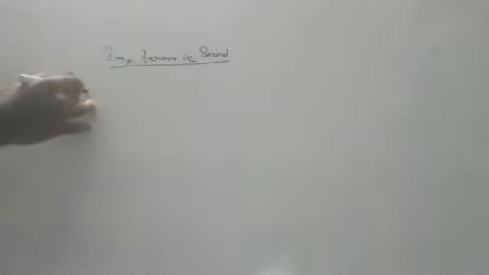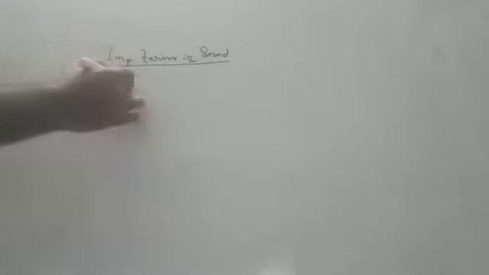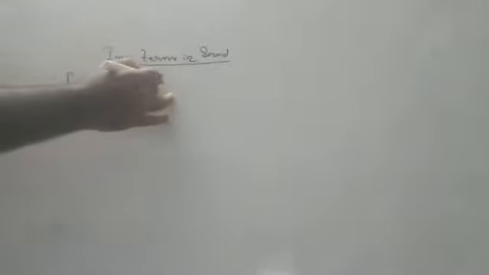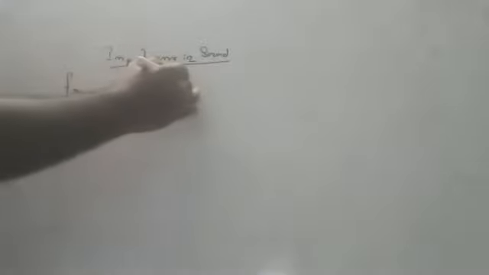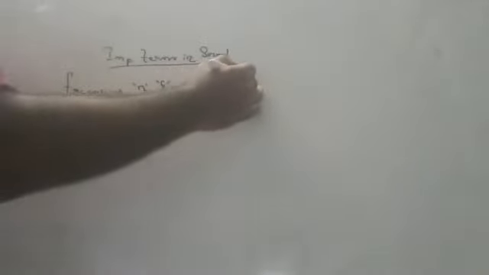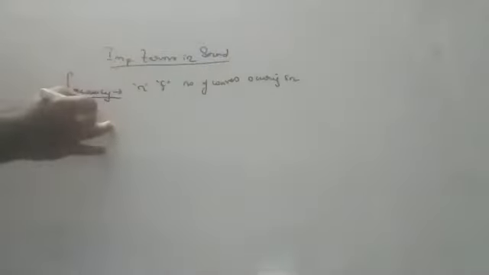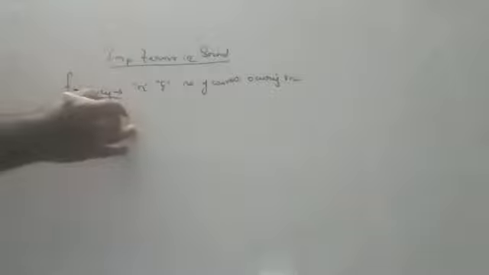Number one, children, whenever discussing about sound, we have to discuss what is frequency. Frequency is very, very important. What is frequency? Children, frequency is represented by n. Some people will represent it with f. Whatever it is, frequency means the number of waves occurring in 1 second. That is called frequency.